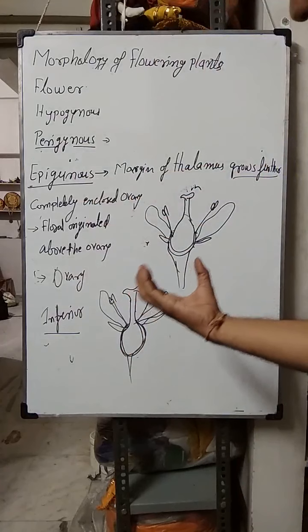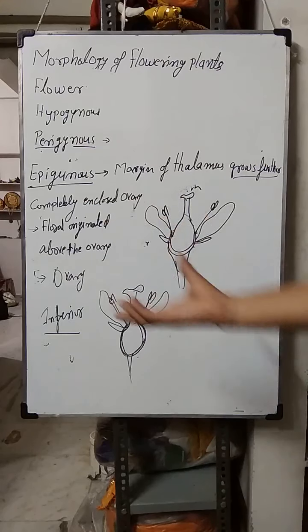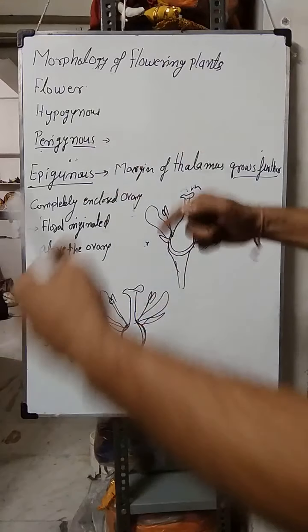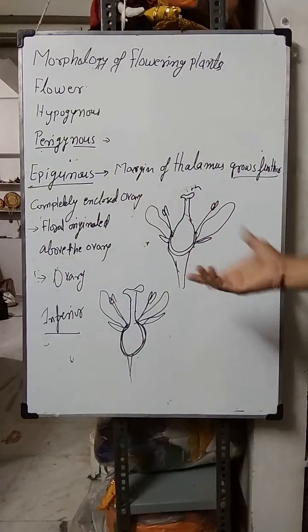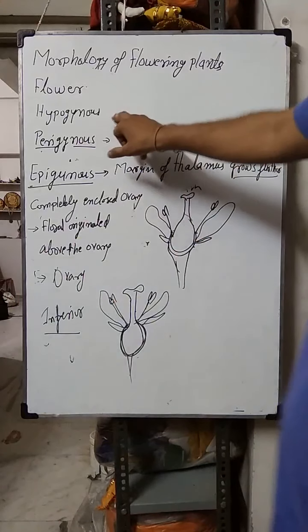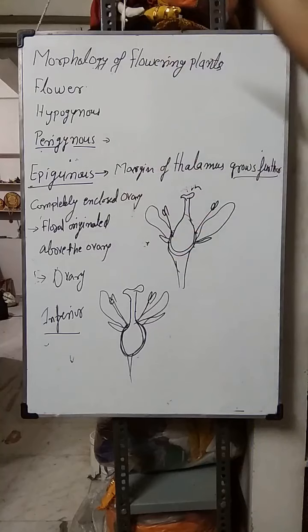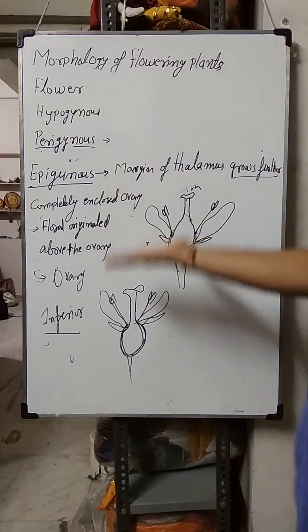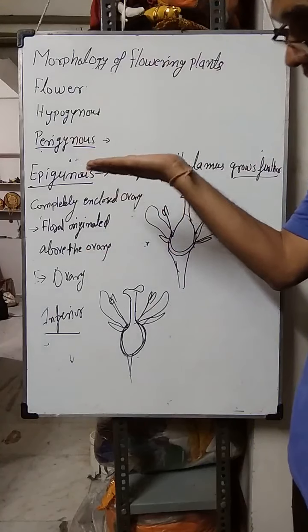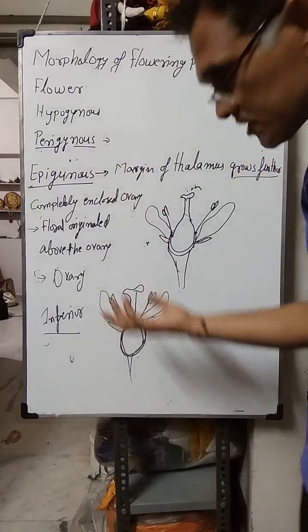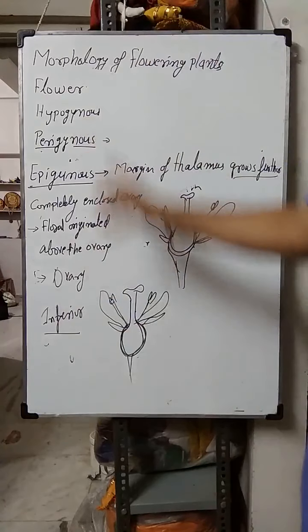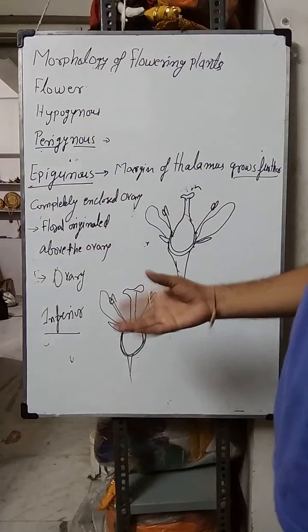The ovary is completely enclosed inside the thalamus in epigynous. Perigynous में lateral position से निकलती है, so half superior, half inferior. और hypogynous में the ovary is completely on the upper side and the other floral parts originate from below the ovary. That's why hypogynous flower and the ovary is superior.